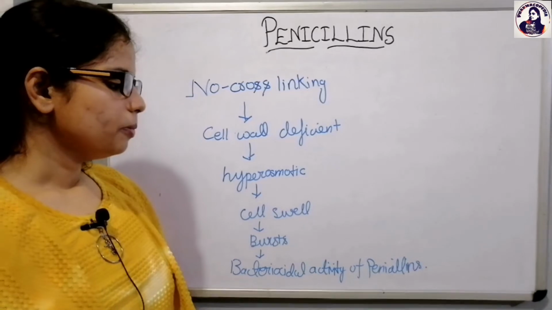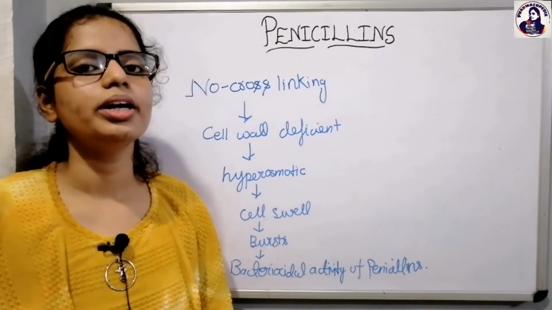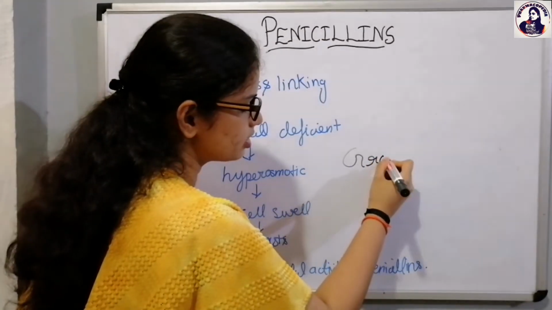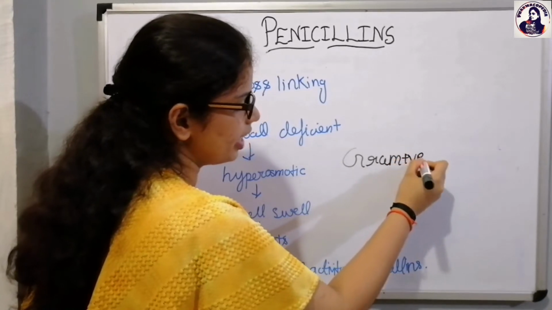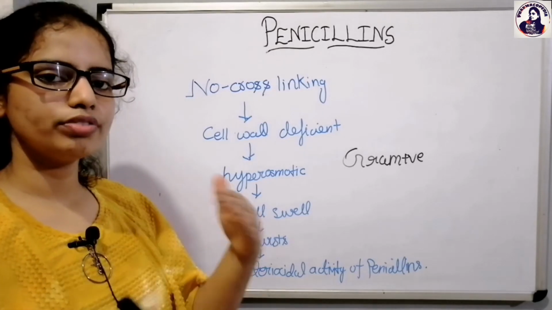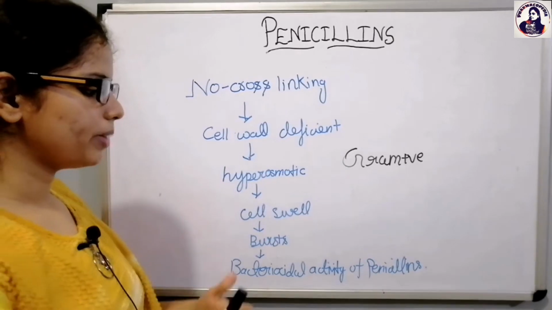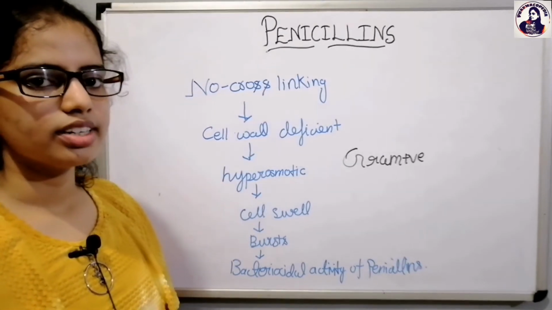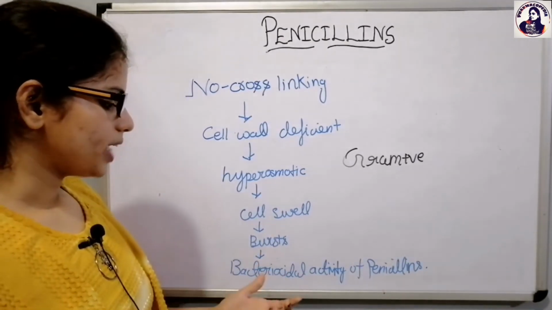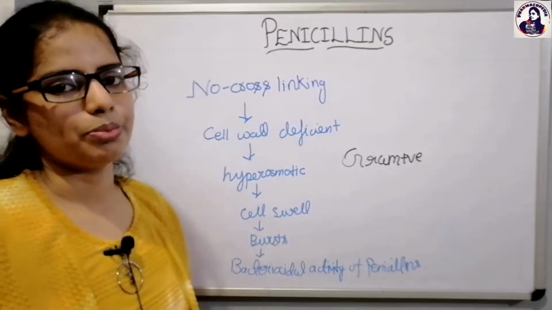Also, one more thing is that the penicillin's action is limited or restricted to the gram-positive bacteria. Why so? Because in the gram-positive bacteria, there is a thick peptidoglycan layer. When we are talking about the gram-negative bacteria, it consists of alternate peptidoglycan and lipoprotein layers. So as a result, the penicillin's action is restricted to the gram-positive bacteria. Also, the peptidoglycan is formed in the bacteria only, so it is non-toxic to humans.